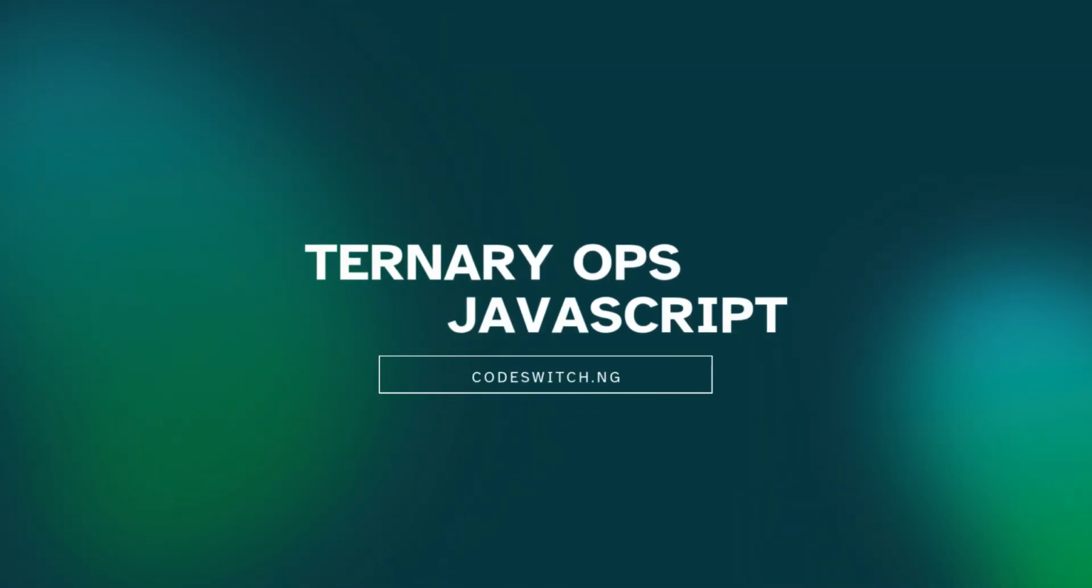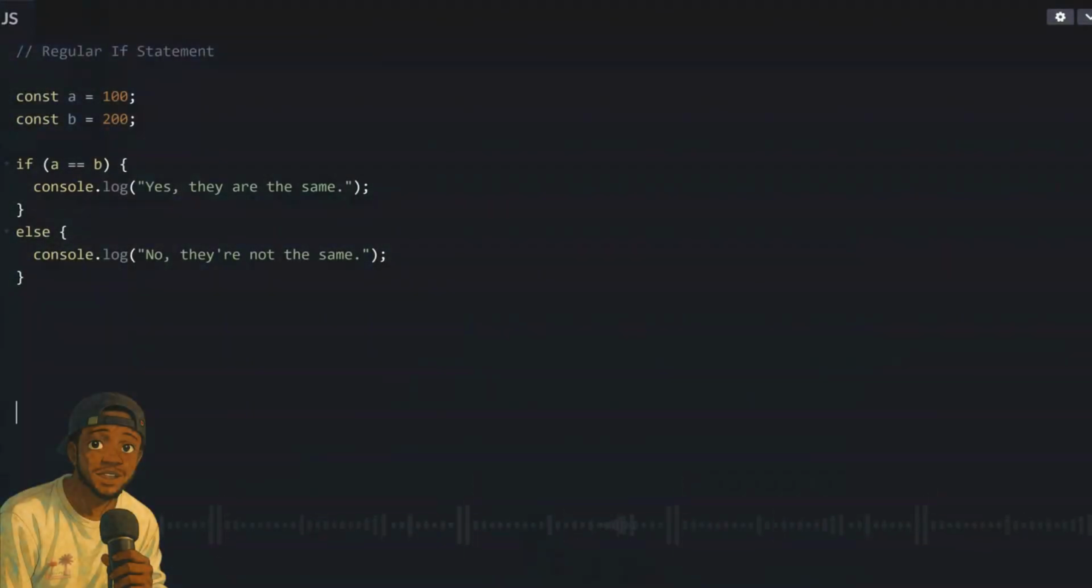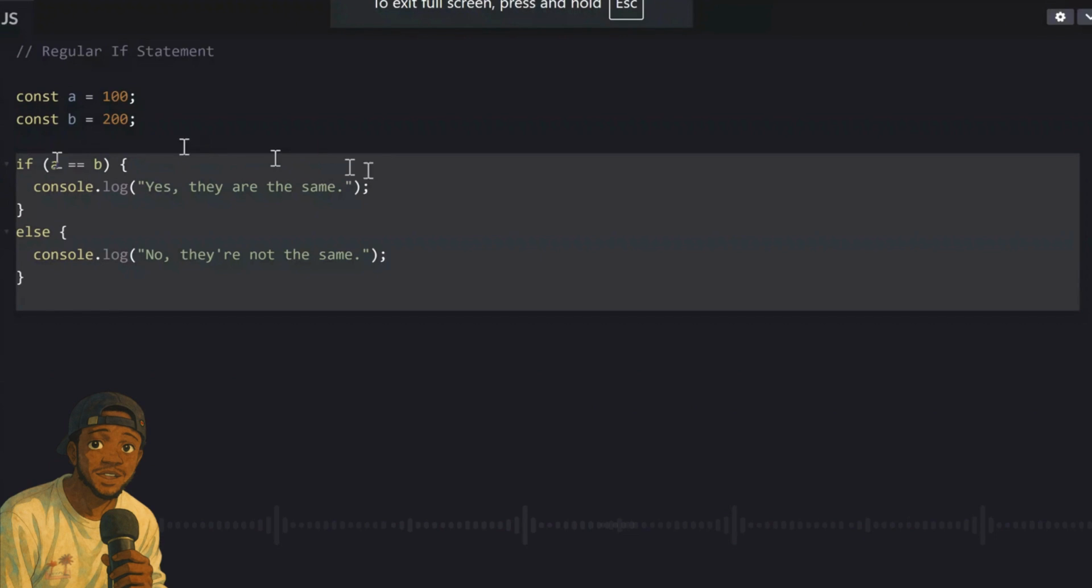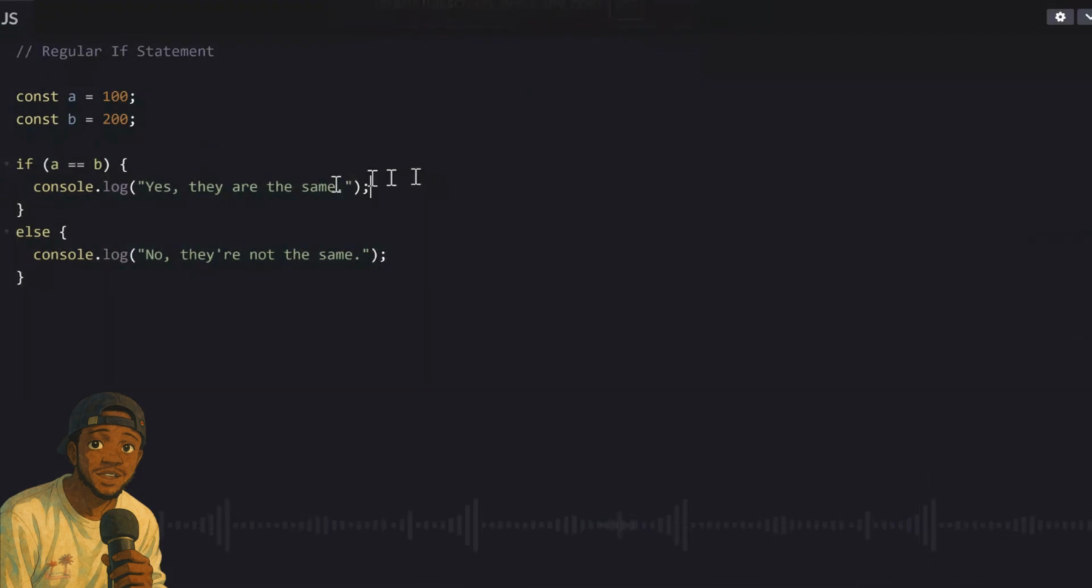What you would see now is a normal if statement. Now, what are we trying to do here? To check if this condition returns true, that is, this variable A is equal to this variable B. If yes, we want to console log, "Yes, they are the same." And if no, we want to console log, "No, they are not the same."